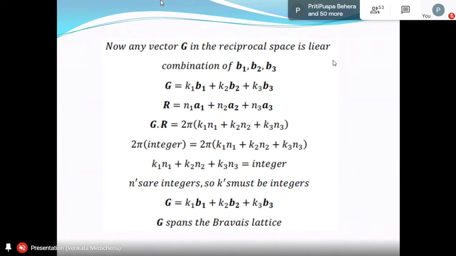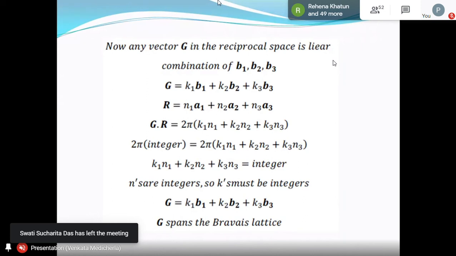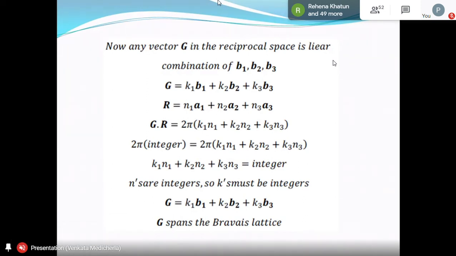Right? Now, we know from the definition of the reciprocal lattice, e to the power i g dot r is equal to 1, or g dot r is equal to 2 pi times an integer. That's what I told you in the definition. That means g dot r is 2 pi times an integer. That should be equal to 2 pi times k1 n1 plus k2 n2 plus k3 n3. That will give you that k1 n1 plus k2 n2 plus k3 n3 is an integer.